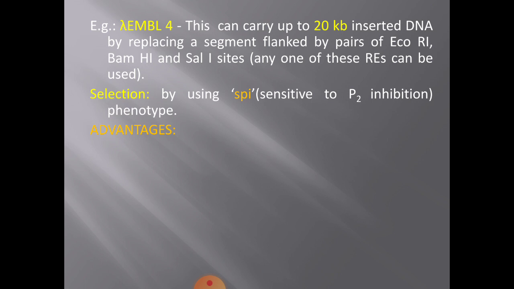Only recombinant cells are SPI minus, whereas all the non-recombinant cells will become SPI plus, so that only recombinants form the plaques. So selection is by plaque formation. Okay. So this is about the replacement vectors, and the best example is lambda EMBL4.